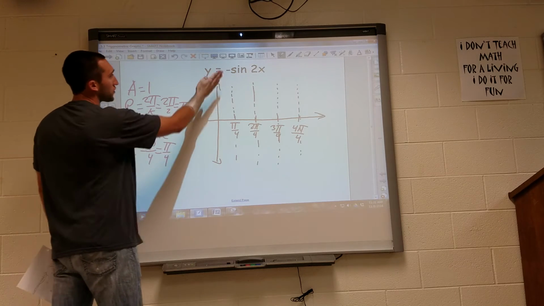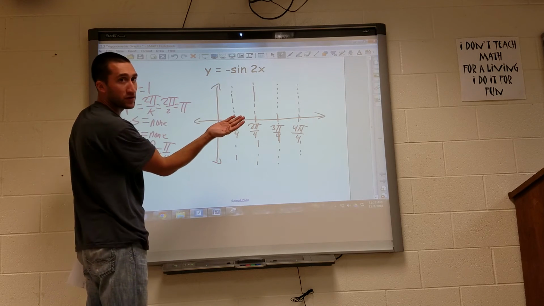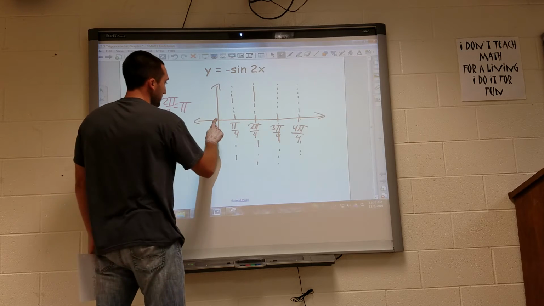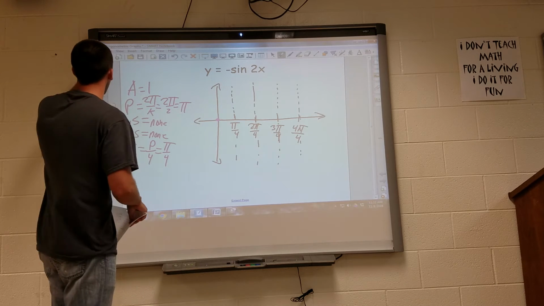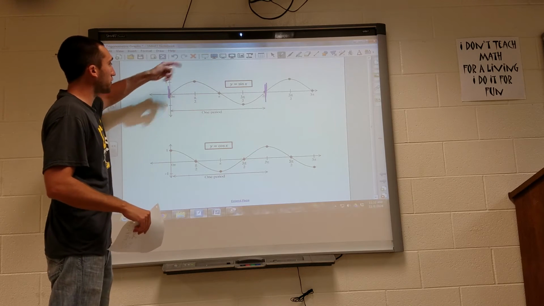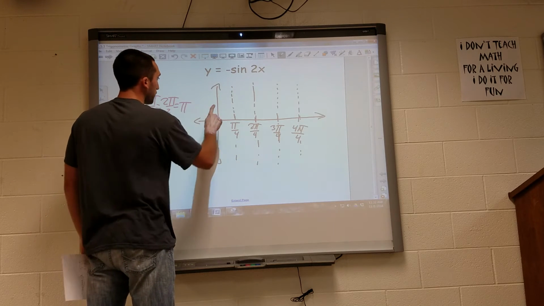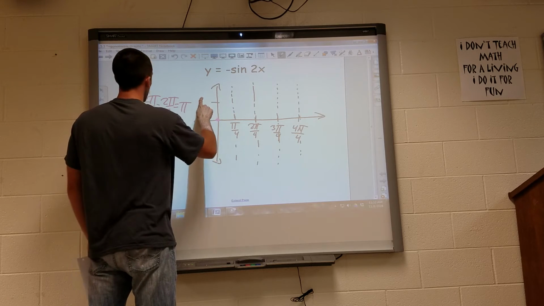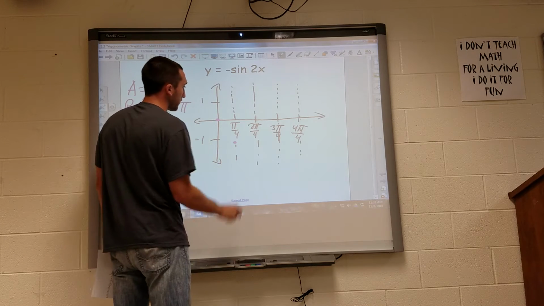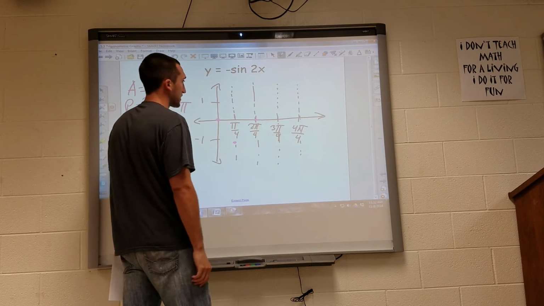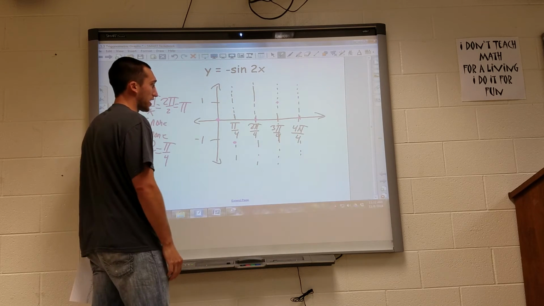And the key thing here is there's a negative sign. So that just means, when we have a negative out in front, I'm flipping over the x-axis. So it's still going to start at 0 because I haven't shifted left or right. But instead of like the original, where it goes up first, the negative is just going to go down first. So I know at the first interval, the amplitude was 1, so I know I'm going to hit 1 and -1. So at the first interval, I hit my negative amplitude. Second interval, I'm on the x-axis. Third interval, I'm at the positive amplitude. Fourth interval, I'm back on the x-axis.